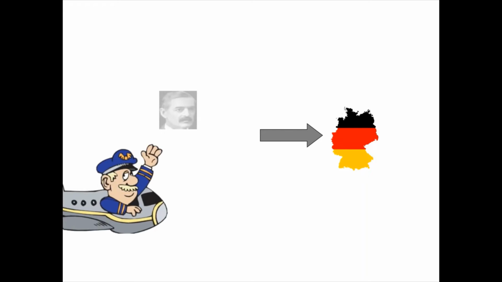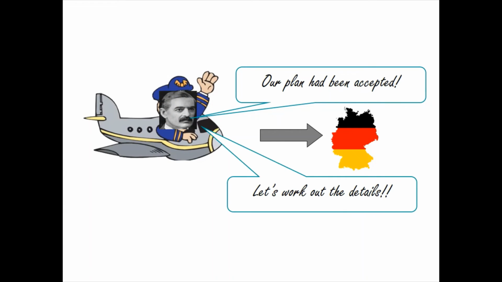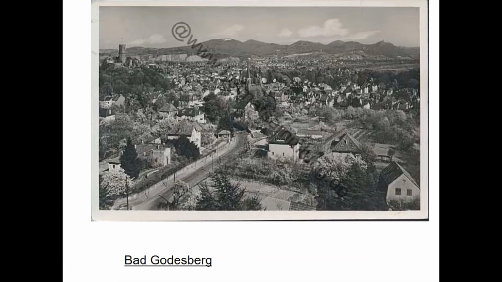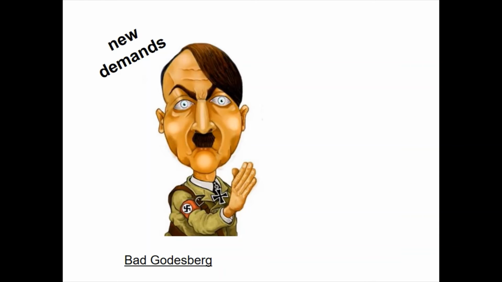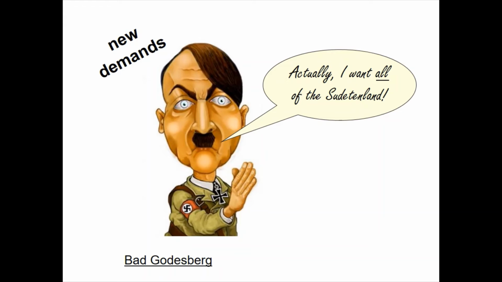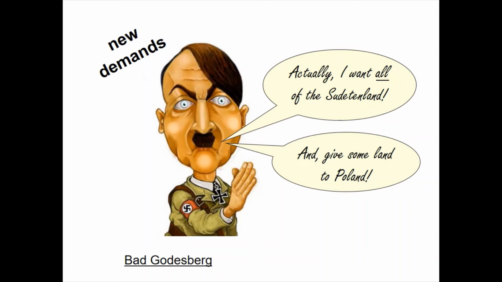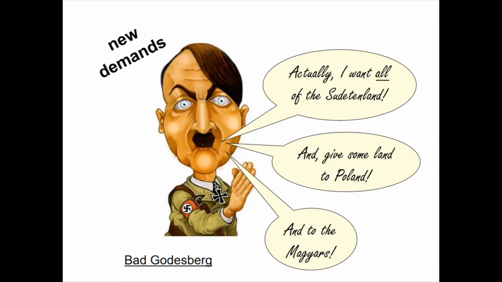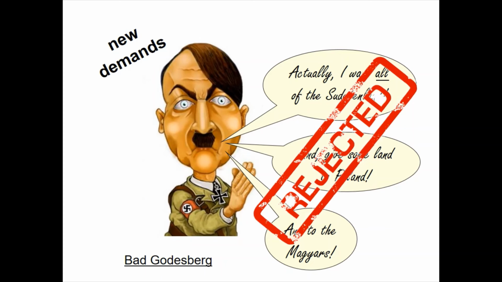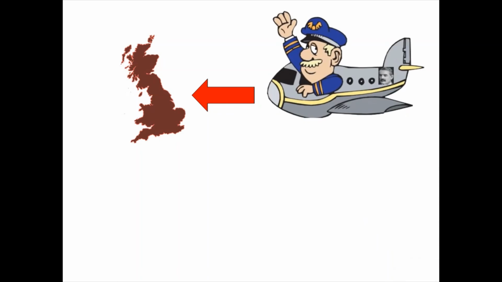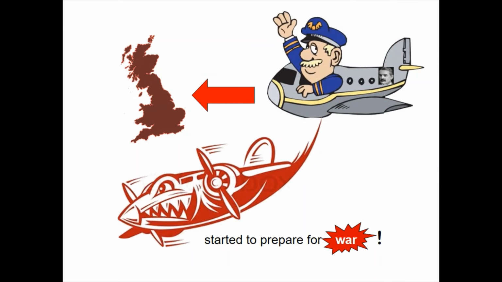Chamberlain then returned to Germany to inform Hitler that the arrangement had been accepted, and to work out the details of the transfer. Chamberlain met Hitler at Bad Godesberg. This time Hitler had new demands. He now wanted all of the Sudetenland. Hitler also wanted some land to be given to Poland. In addition, Hitler also wanted land to be given to the Magyars of Hungary. Chamberlain rejected these new demands. He flew back to Britain and immediately started to prepare for war.